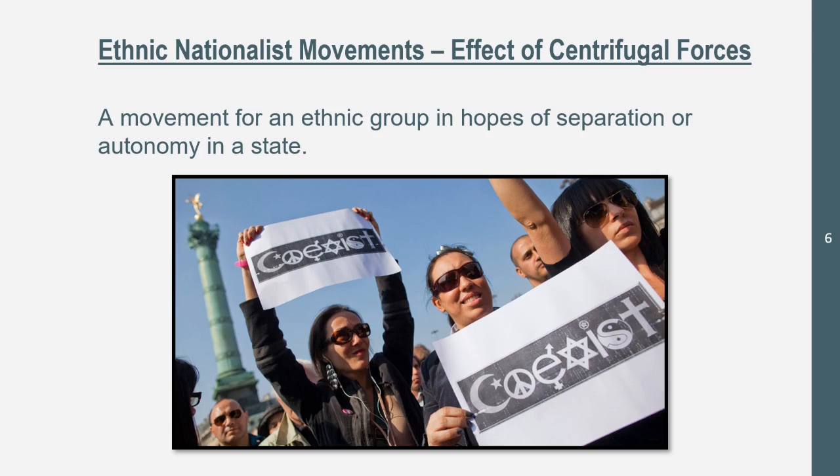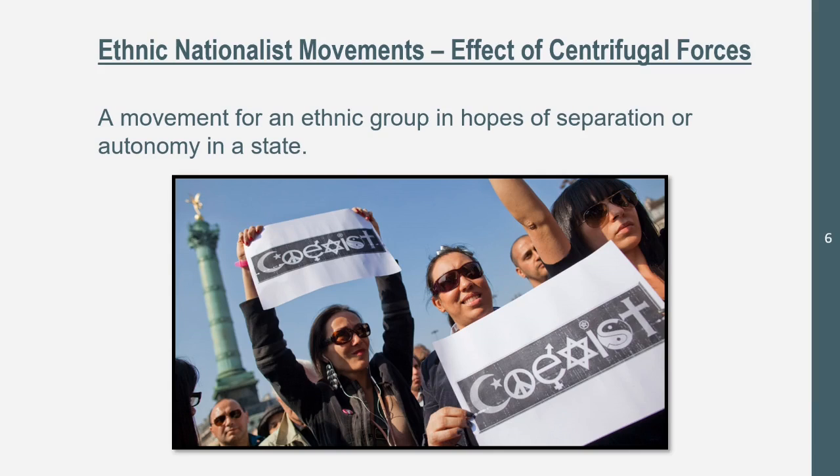Now let's get into, I think, our last effect of centrifugal forces, which is ethnic nationalist movements, which is the movement for an ethnic group in hopes of separation or autonomy in a state. So they're having a movement because they want autonomy in a state, separation from a state. They're like, all right, we live here, however, we are a part of this state. We want to have our own state.